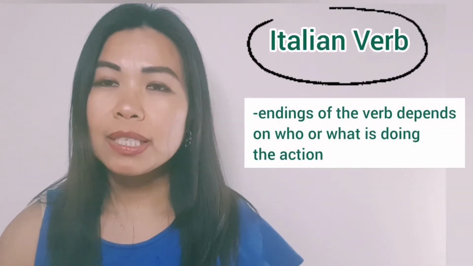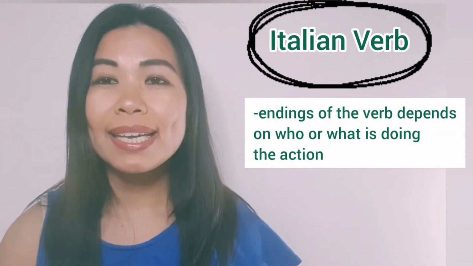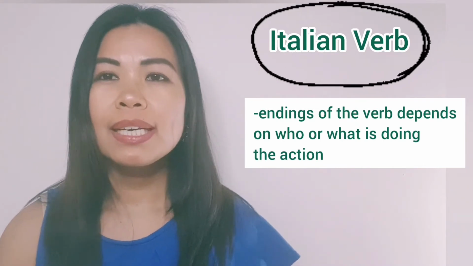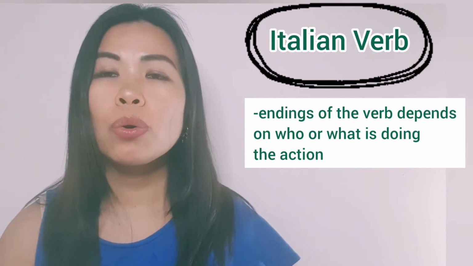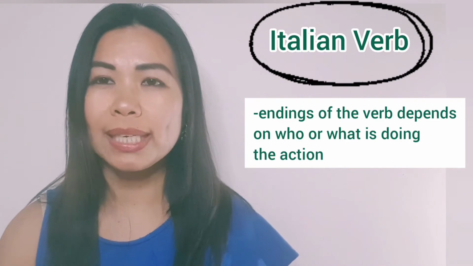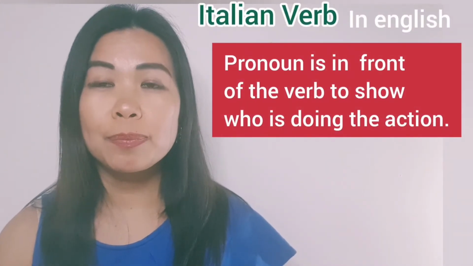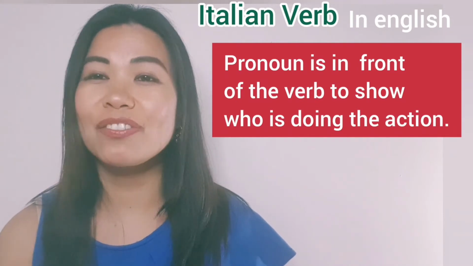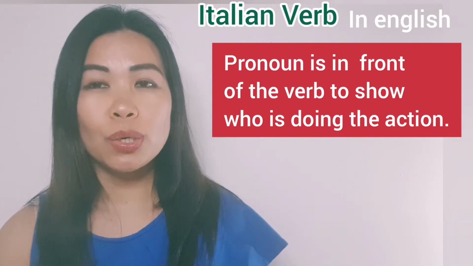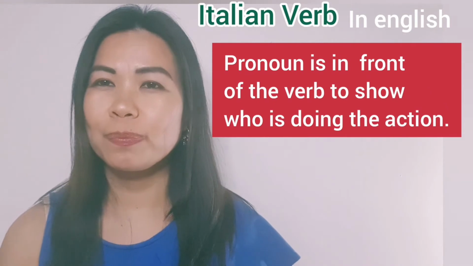I am telling you this because the endings of Italian verbs depend on who or what is doing the action. In English, you put pronouns in front of the verb to show who is doing the action.